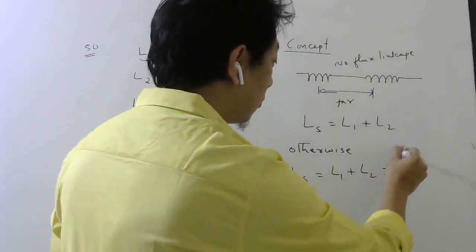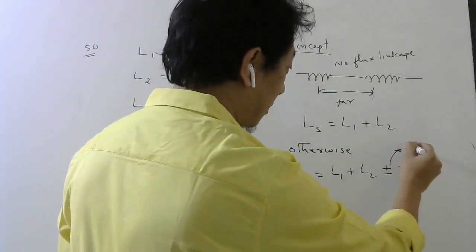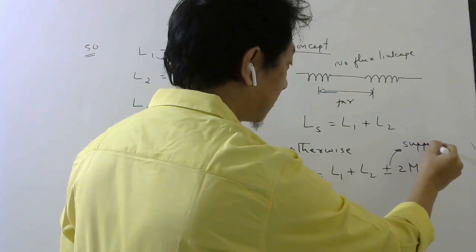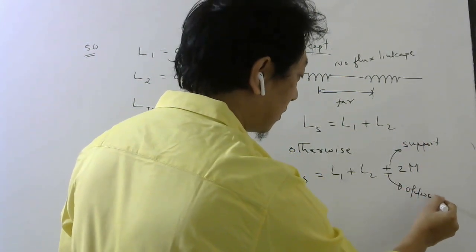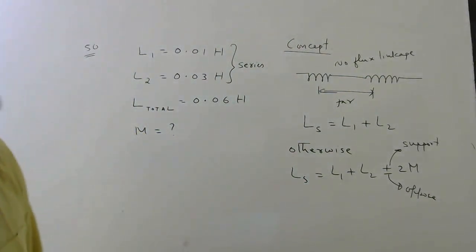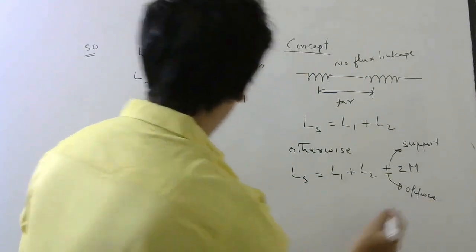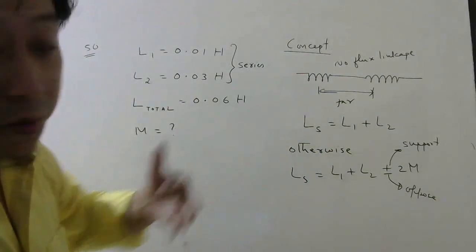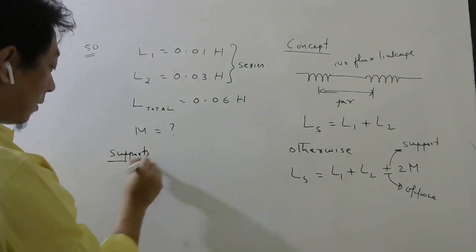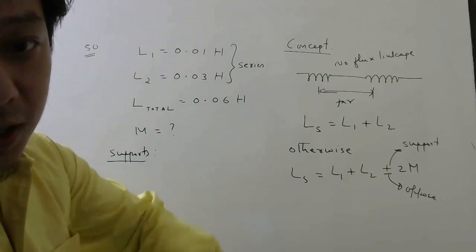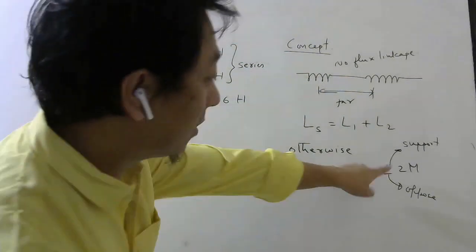Plus is used when the currents support each other, and minus is used when they oppose each other. Okay, so try to remember this formula. In this question, they told it supports. So it was mentioned it supports. Current in one coil supports the current in the other coil. Then we have to use the plus one.